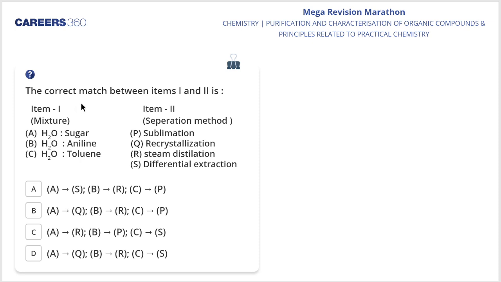Yeah, the correct match between items 1 and 2. Let me know the answer of this particular question. Wow, all of you are giving me the right answers. Well, Sanskriti says D. Sai Harshita says D. Okay, Sneha Soniwal, what happened?